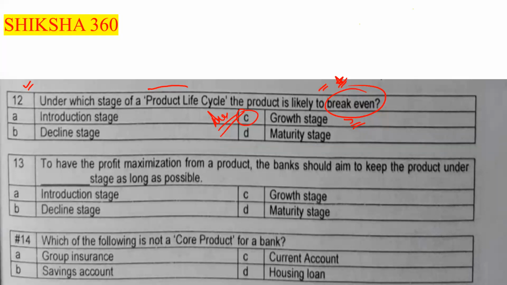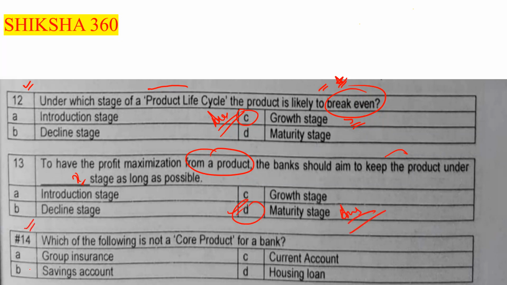Now move to the next question, question number 13. To have profit maximization from a product, the bank should aim to keep the product under dash stage as long as possible. First one is the introduction stage, second one is the decline stage, third one is the growth stage, fourth one is the maturity stage. The correct answer is the maturity stage. Option number D is the answer.